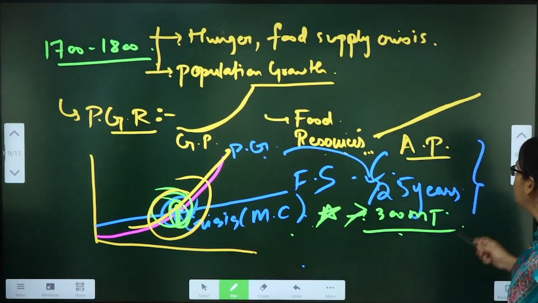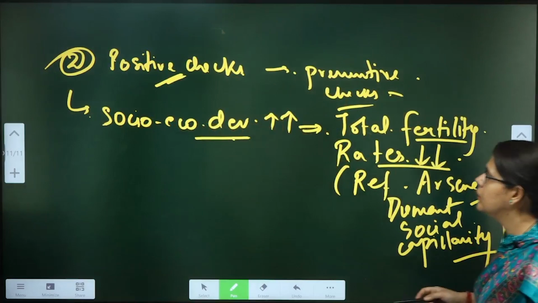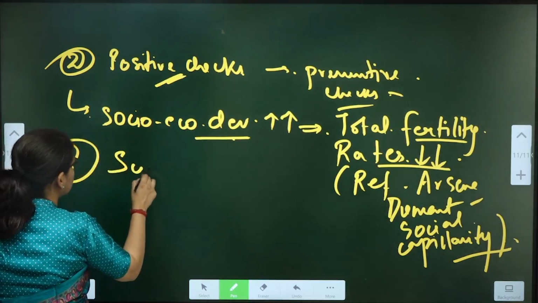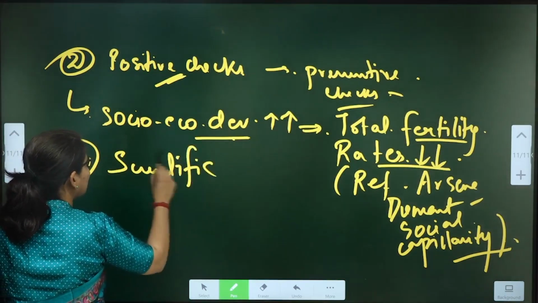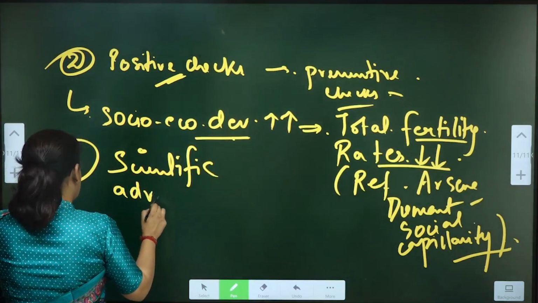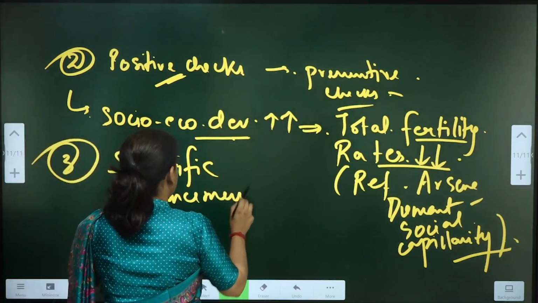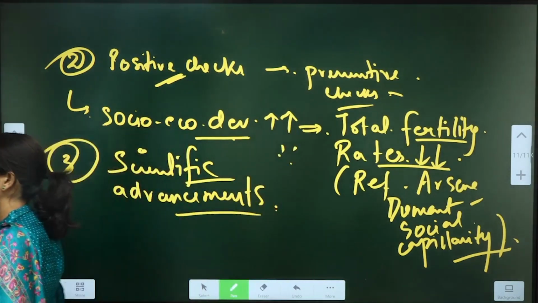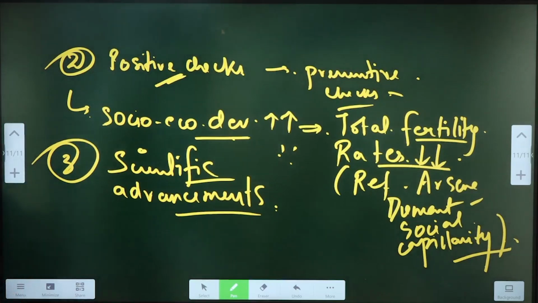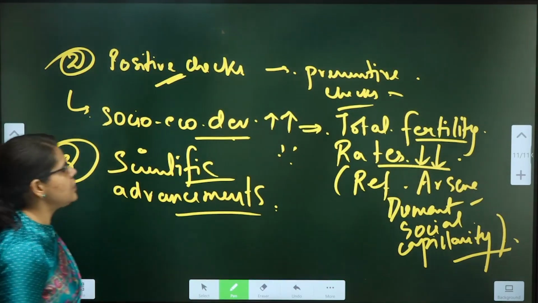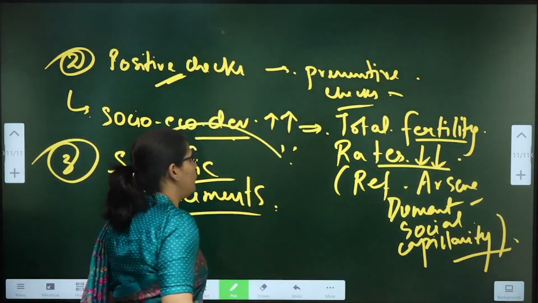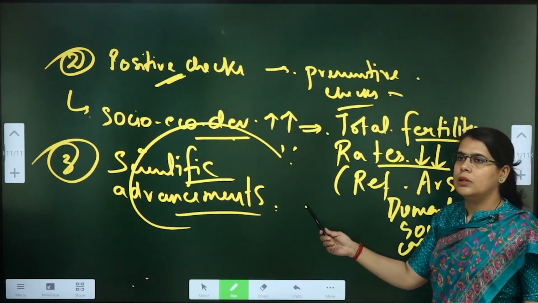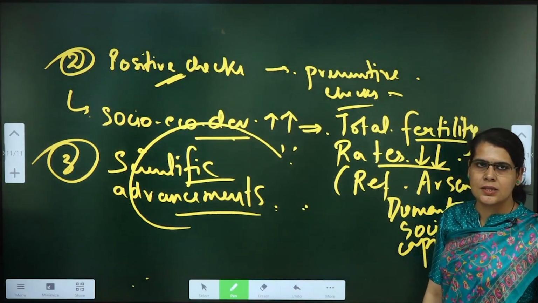Okay, so write it down. Next point: with the scientific advancements, the production in agriculture has also increased, and not necessarily linearly as predicted by Malthus.